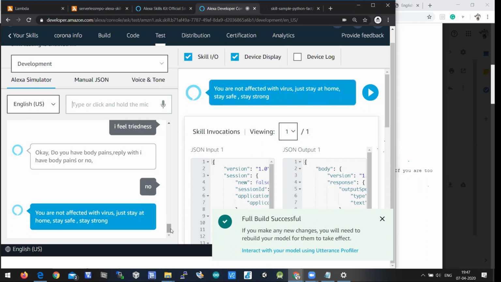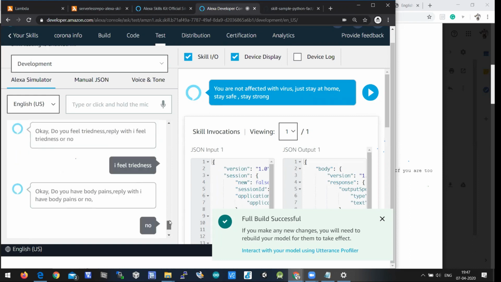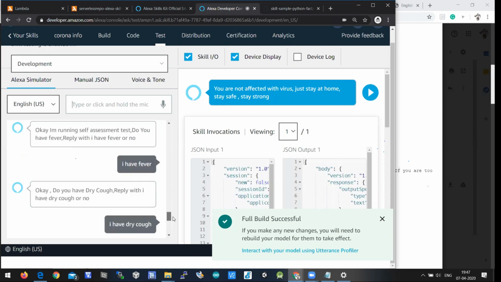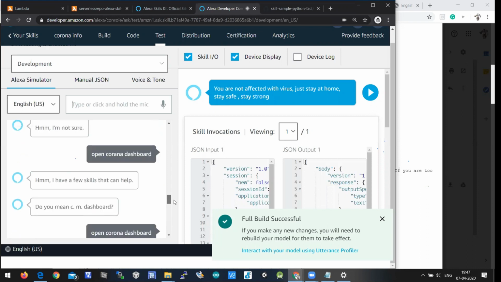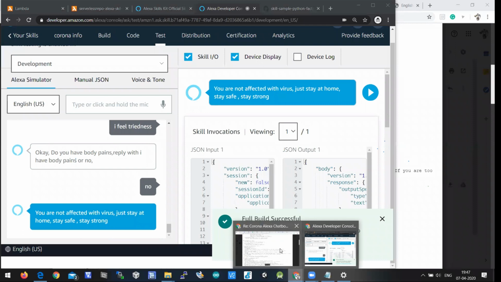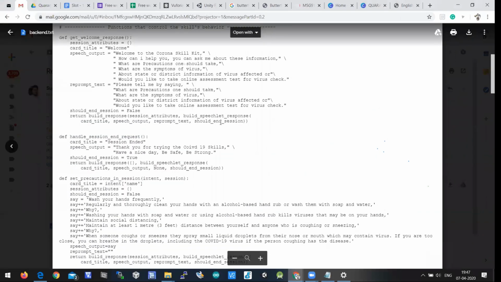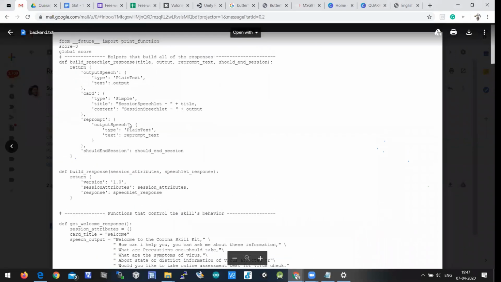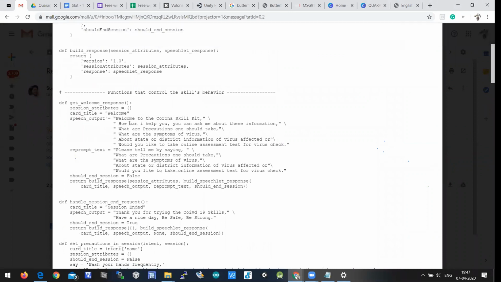So like this, we can do diagnosis by simply asking what symptoms the user is getting. This kind of logic can be inherited in the lambda function. I'll show you the lambda function which is written for this. So this is the lambda function which is written. I'll explain the lambda function.